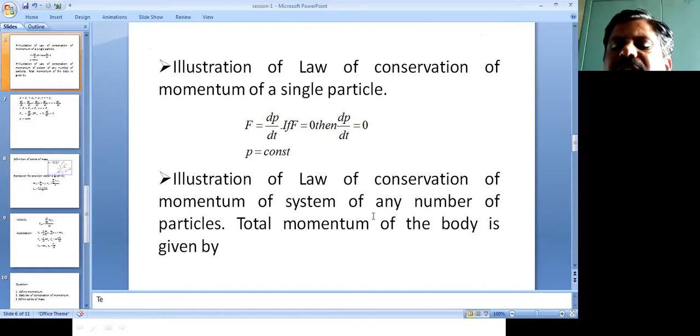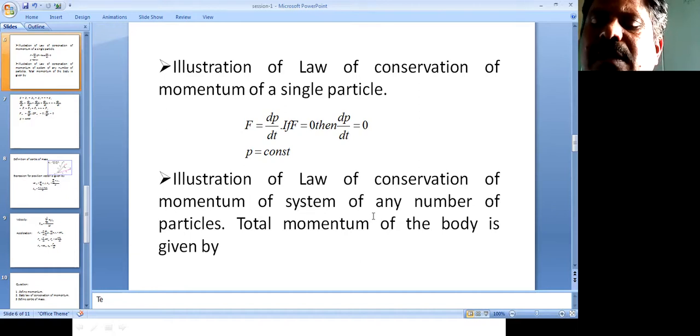Consider a system of two particles which are acted on only by interaction forces. Let F12 be the force exerted on the first particle by the second particle. Then according to Newton's third law of motion, the force F21, you can put it as